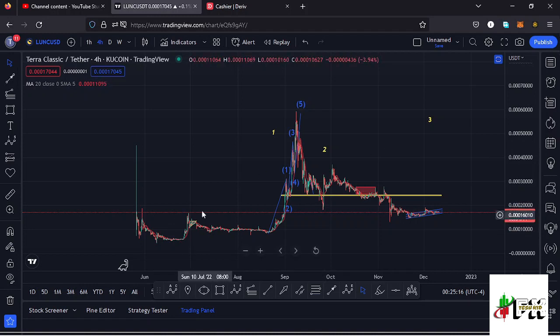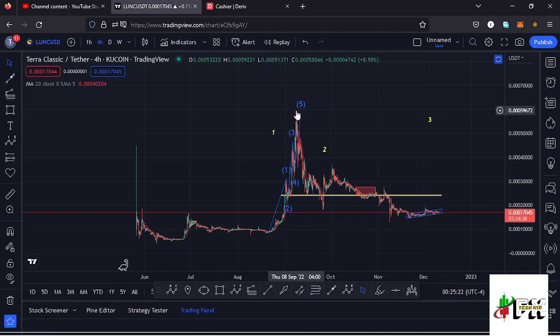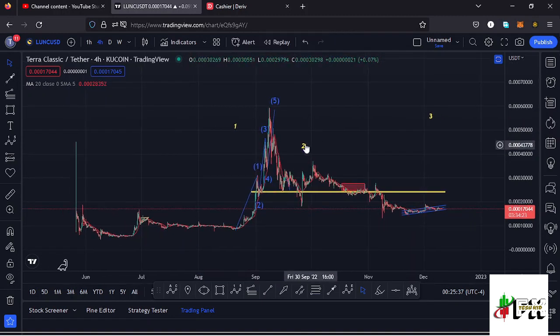So Lunc, from the low prices that we had been trading within, we saw a very nice impulsive movement to the upper side, taking us back to around the $0.00059 mark in a movement that had been obeying the Elliot wave structures, having that wave 5 to the upside, completing the formation of a higher Elliot wave count 1. And after seeing the formation of a higher Elliot wave count 1, we expect a corrective structure in the formation of a higher Elliot wave count 2, and I believe that is what you have been seeing over here,